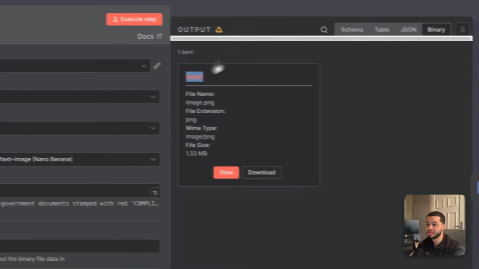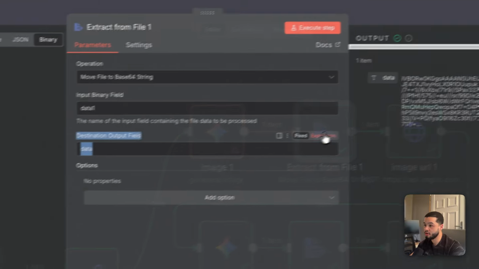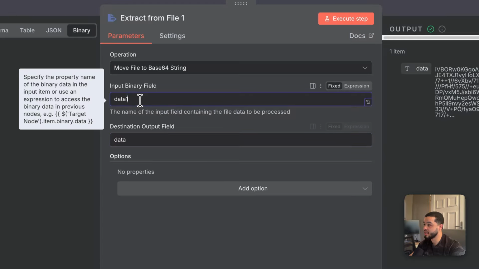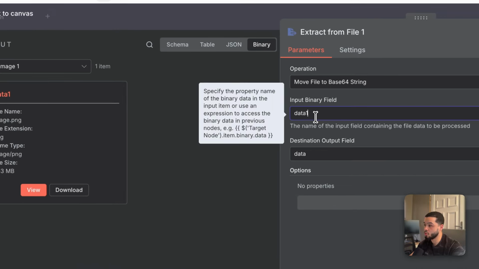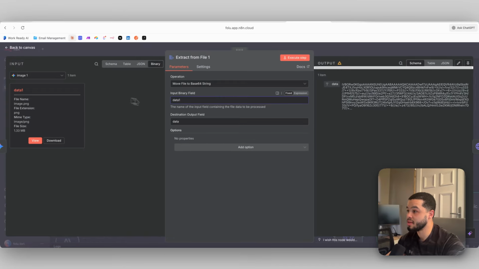Now we need to use that in the next node. So I'm giving this a specific name, which is data 1. And over here in the extract field, I'm going to say the input binary field is data 1. All you'll have to do is just type in data 1. And then that's automatically going to use this image over here to turn it into a base 64 string.